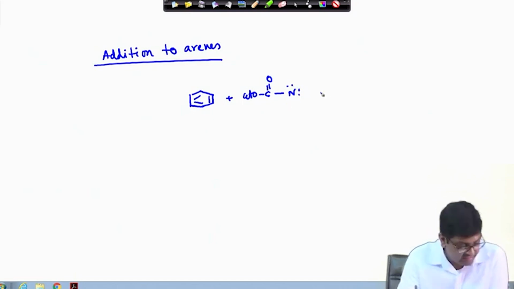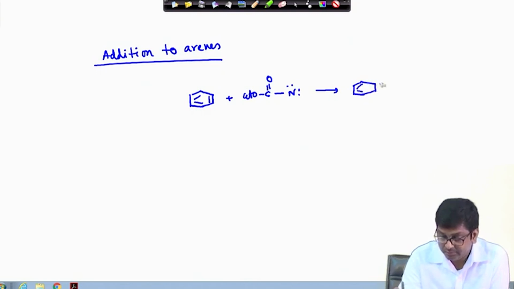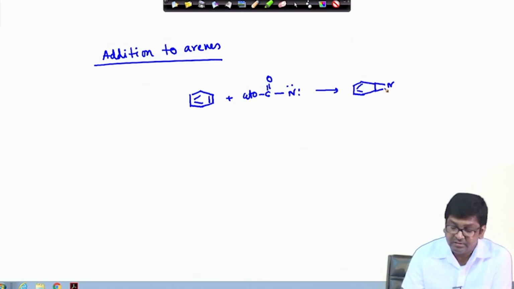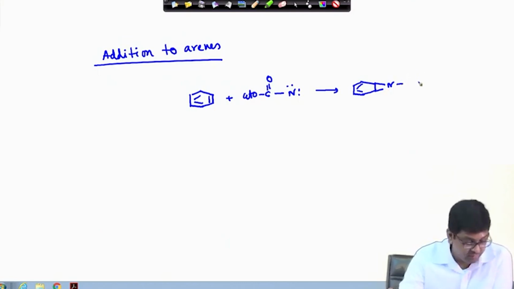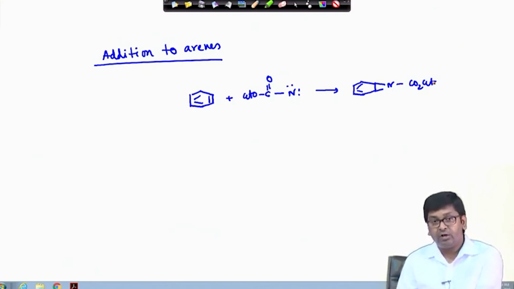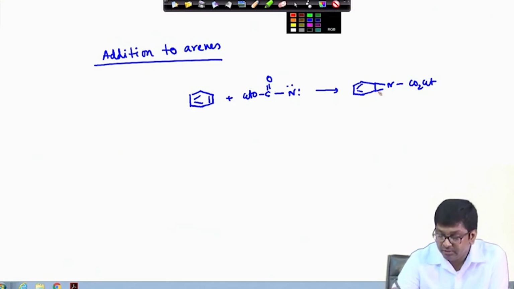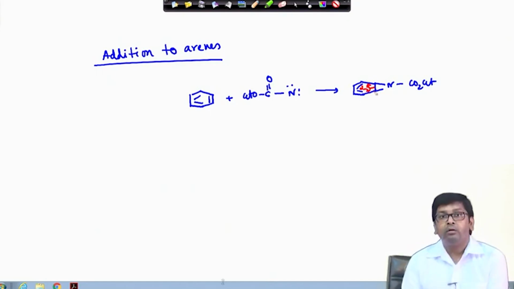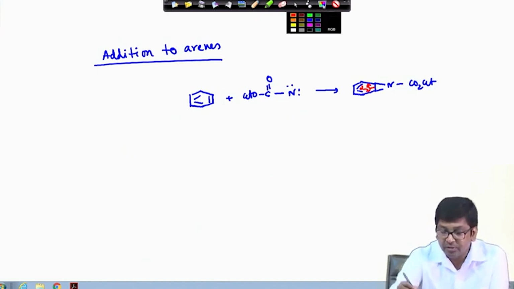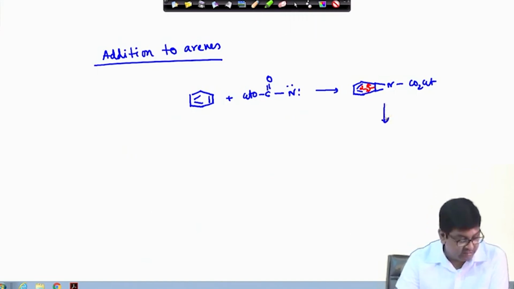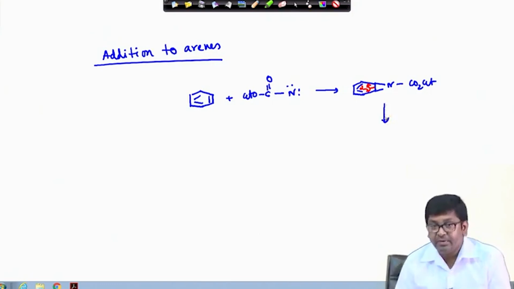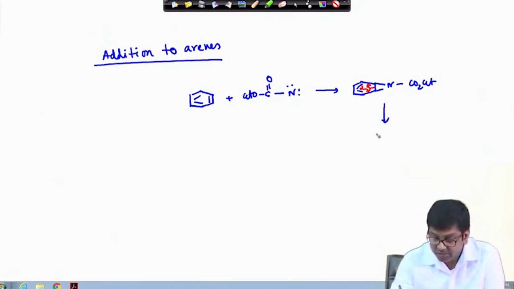okay. So, in this case this will generate this type of 3 member aziridine type of ring. Okay. Then the corresponding electrocyclic ring opening will happen in this way. Okay. Once this electrocyclic ring opening happens, then this will give the 7 membered azepine ring.